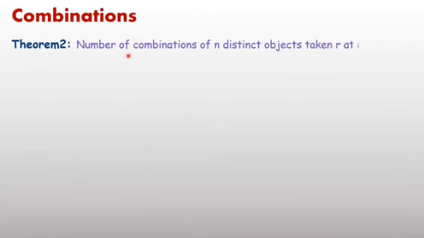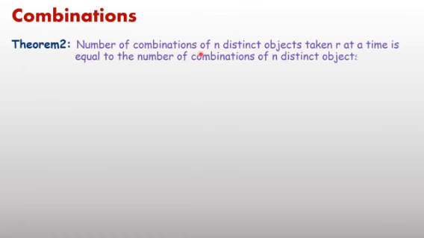Now next, the second theorem. The number of combinations of n distinct objects taken r at a time is equal to the number of combinations of n distinct objects taken n minus r at a time. Meaning nCr equals nC(n minus r).